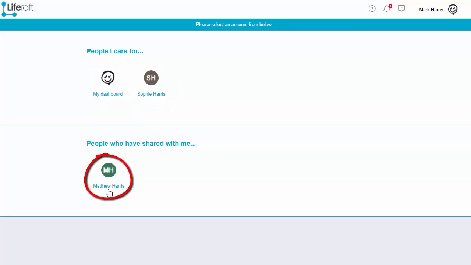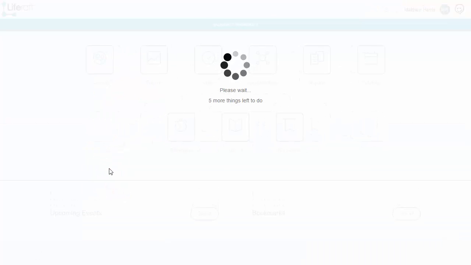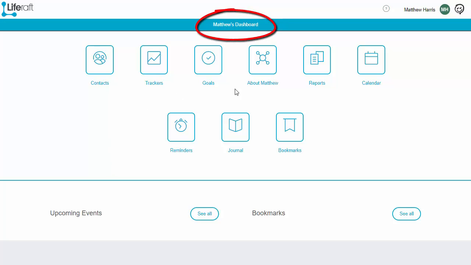If you've been invited to look at someone's LifeRaft account, click here to see the information that they've shared with you. When viewing their data, you may add comments and send a message to them, but not change their data.